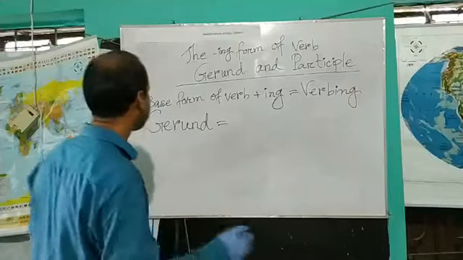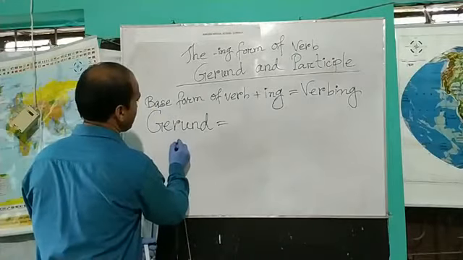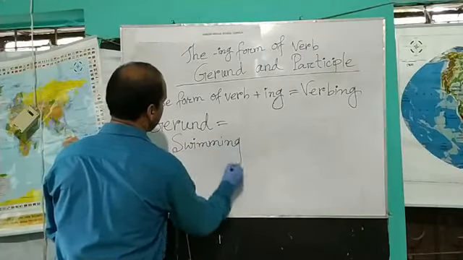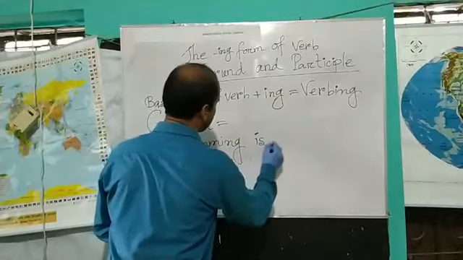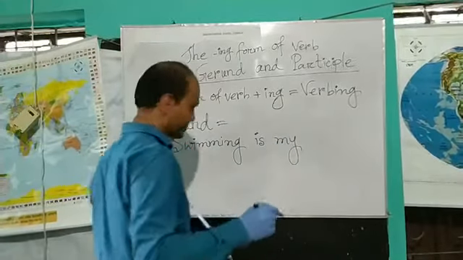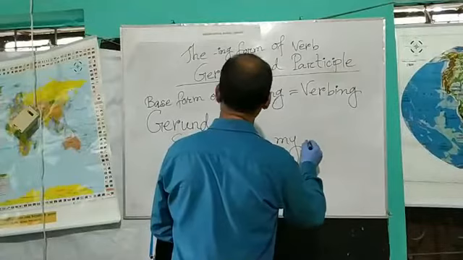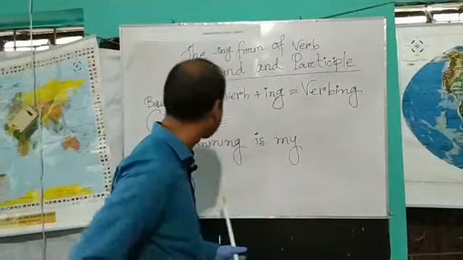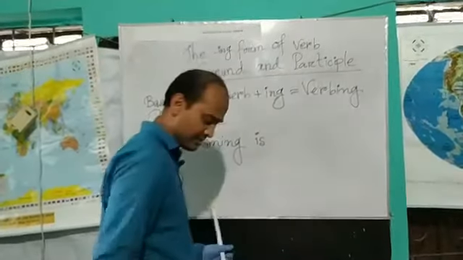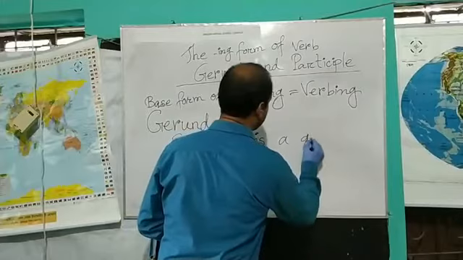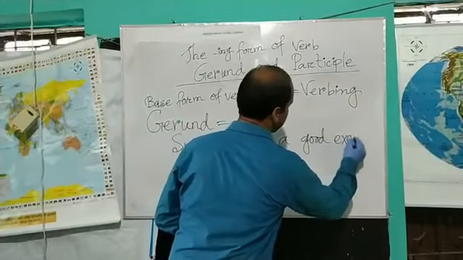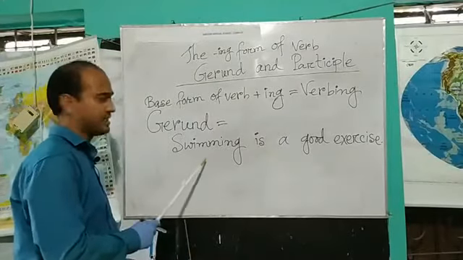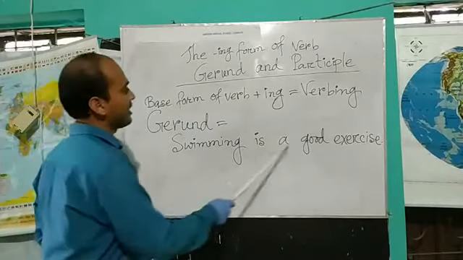Okay, take an example. Swimming is a good exercise. Here you can see a sentence: swimming is a good exercise.